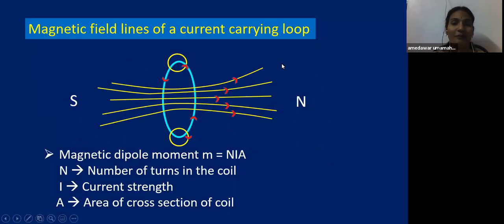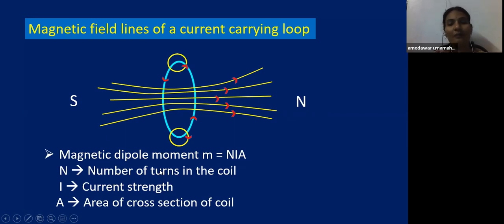So what is the magnetic dipole moment, and what are the magnetic field lines whenever the current flows in a loop? See, observe here, children. Near the rim of the current carrying loop, the magnetic field lines come out from the loop and form closed loops. These two are near the rim of the current carrying loop. But when we move toward the center, the magnetic field lines are almost parallel to each other. So this face is the north pole, and the other side is the south pole.